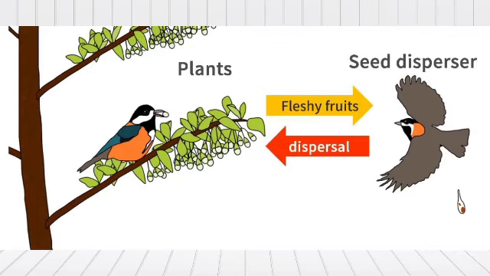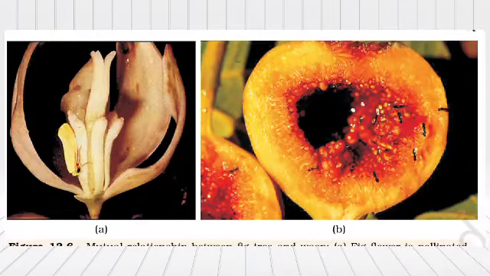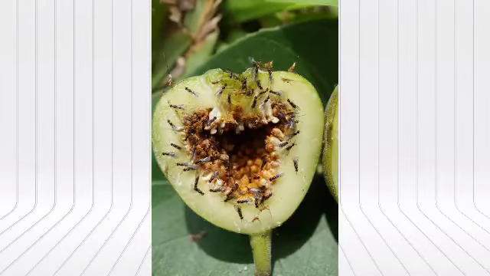For example, in some species of fig tree, there is a tight one-to-one relationship with the pollinator wasp species. That means the given fig species can be pollinated only by its partner wasp species and no other species. Here, the female wasp uses the fruit for laying eggs, as well as the developing seeds within the fruit for nourishment of its larva. So the wasp pollinates the fig inflorescence while searching for a suitable egg-laying position, and in return the fig offers the wasp some of its developing seeds as food for the developing larva.